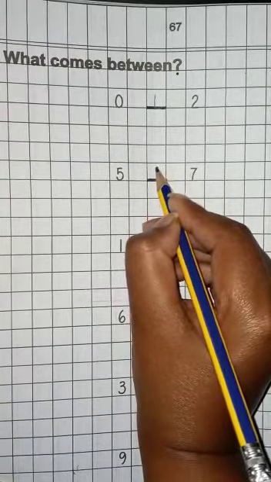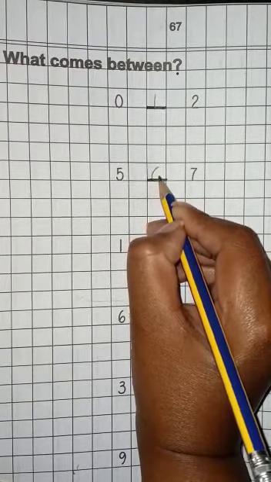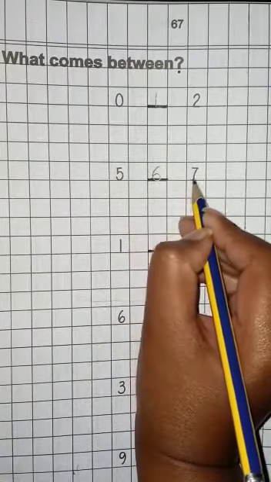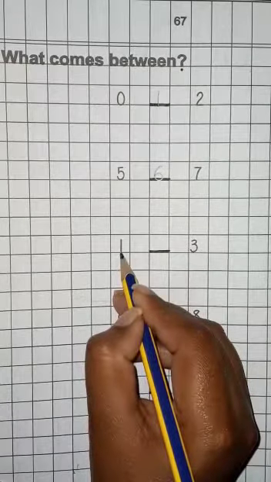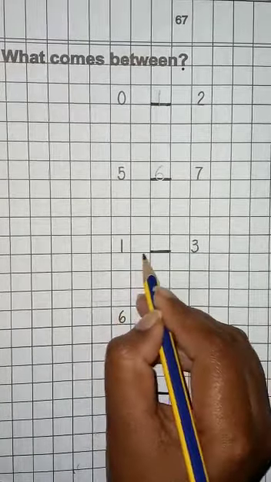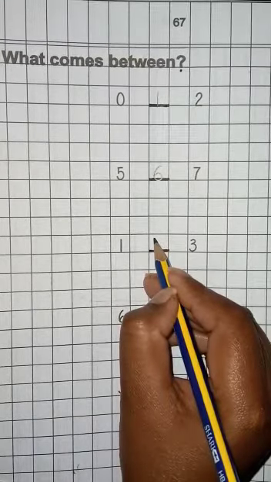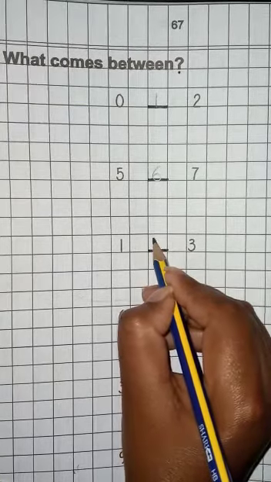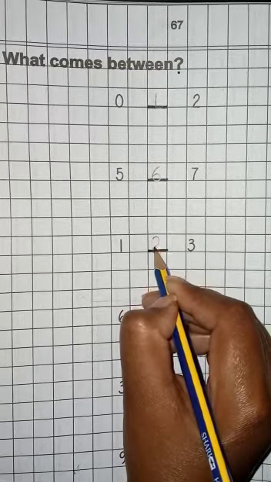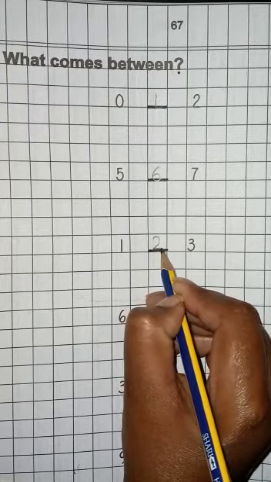I will start from here and come like this. When I will touch this line, I will make it round and close it like this. 5, 6, 7. This is 1 and this is 3. 1, 2, 3. So I will write 2 in between 1 and 3. So look at my hand carefully. I will come like this, make a round. When I will touch this line, I will move towards the right side.